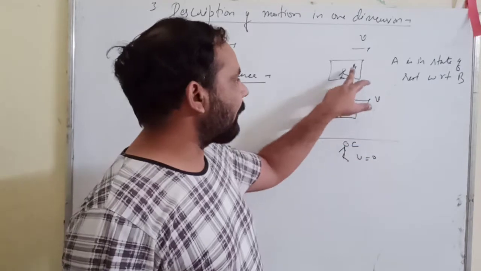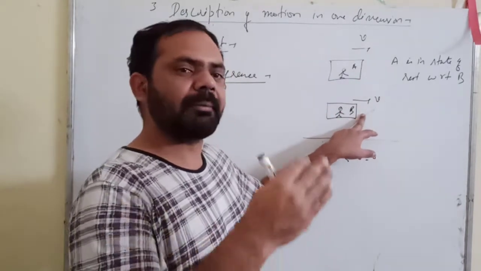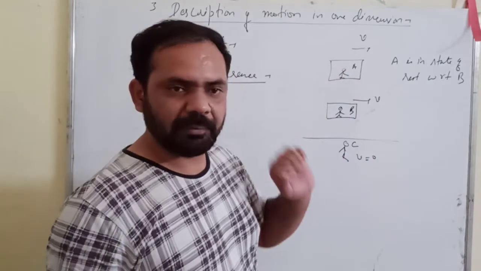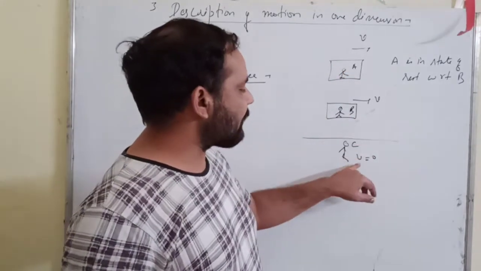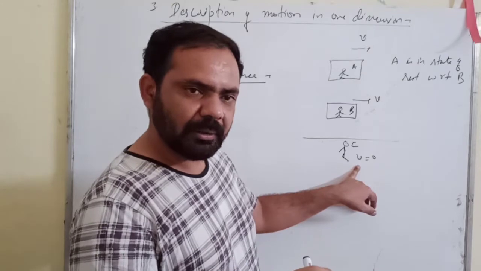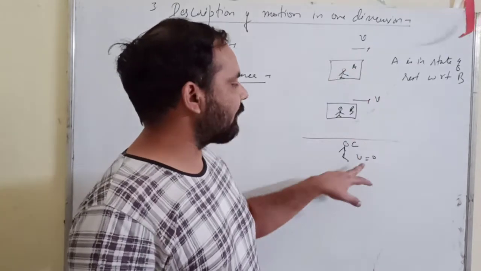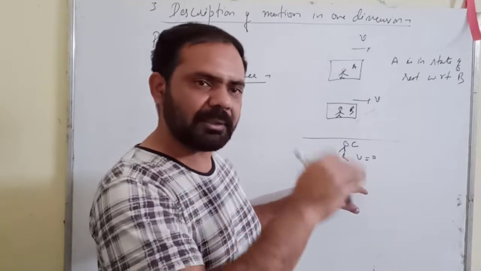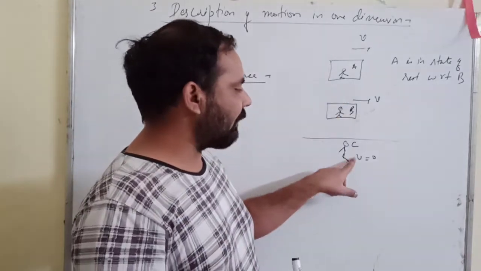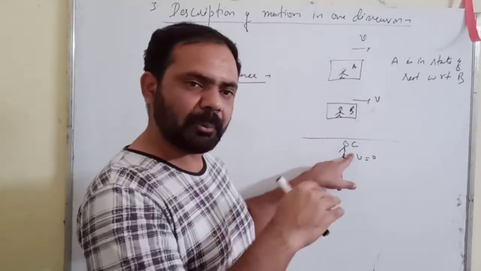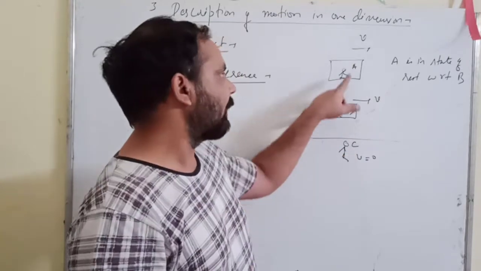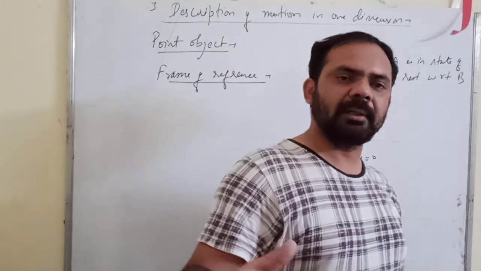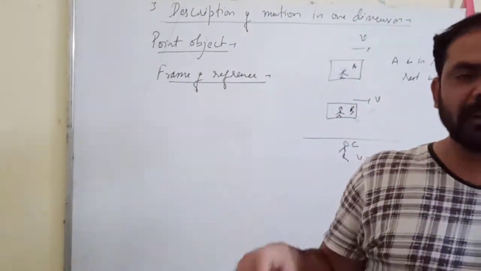If you compare the position of A with B, taking B as the reference, then A is in a state of rest. But if you consider C as the reference, if you compare the motion of A with respect to C, so your reference is C, then A is in motion. Means it depends on the reference whether a body is moving or not moving.